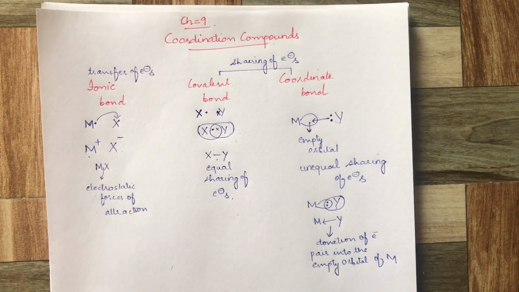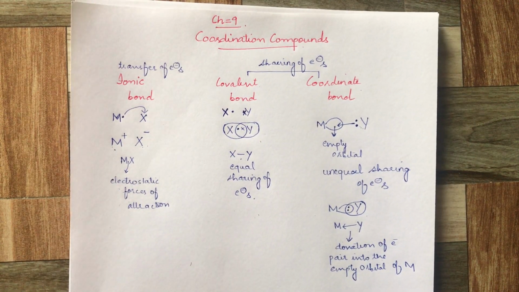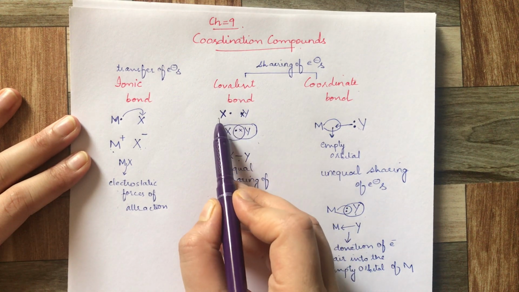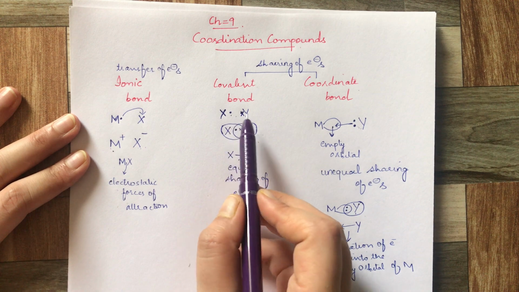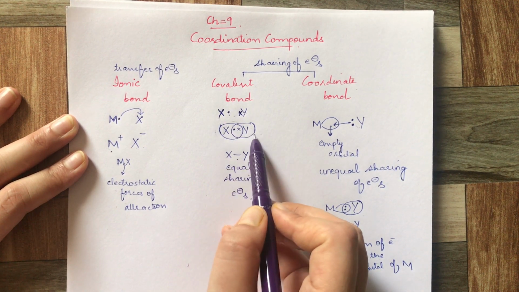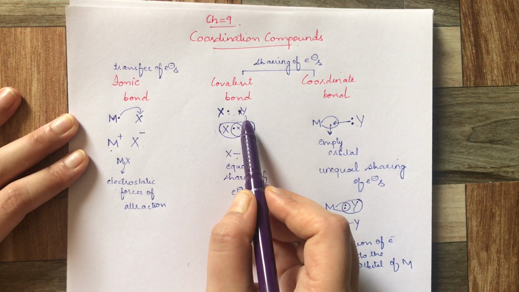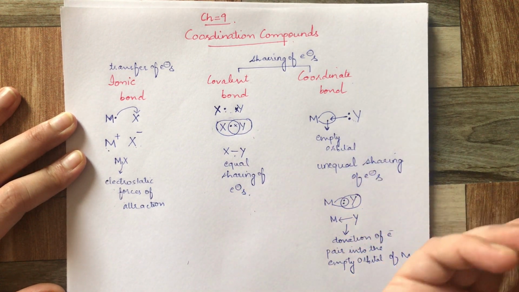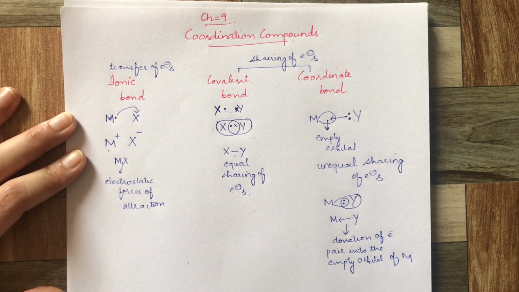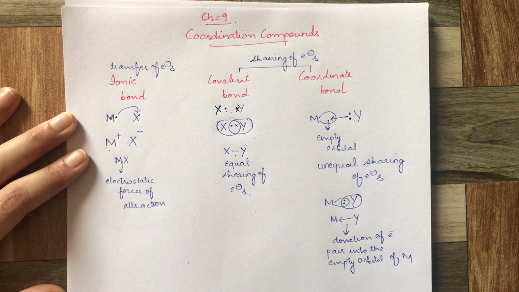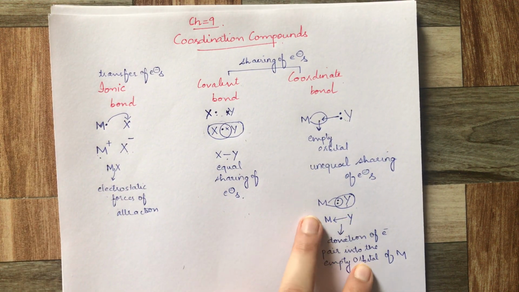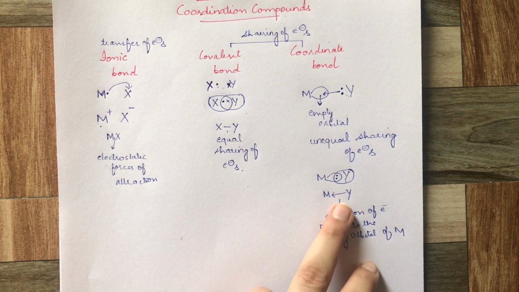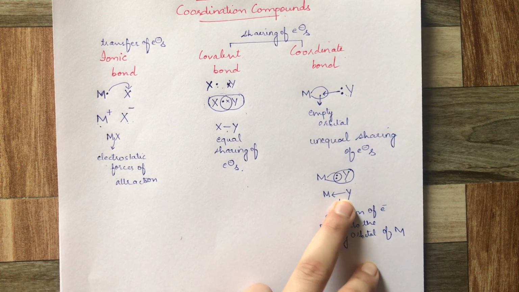As you see in the covalent bond, X gives its one electron, Y also gives its one electron. As a result, they equally share, so they are equal partners. Here, Y donates. M does not donate its electron density; rather, it accepts the electron density from Y into its empty orbital, and this is how a coordinate bond is formed.